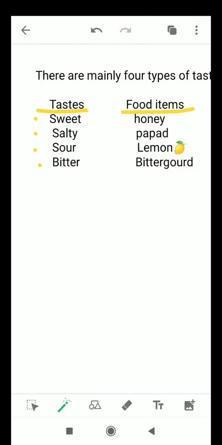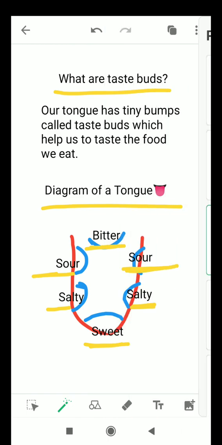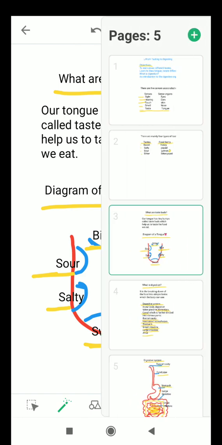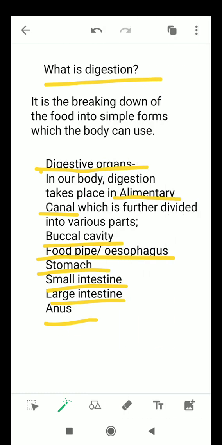So different tastes, sweet, salty, sour, bitter, they are located at different areas on the tongue. These taste buds help us to feel the taste. Then what is digestion? Digestion is nothing but breaking down of the food, complex food particles into simpler food particles so that it can be easily absorbed by the blood.